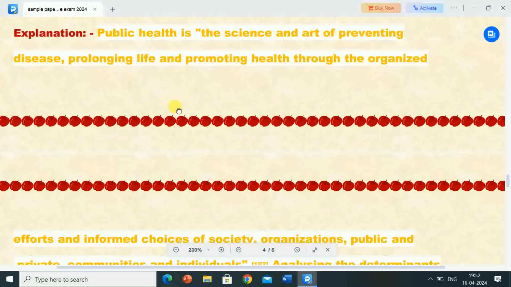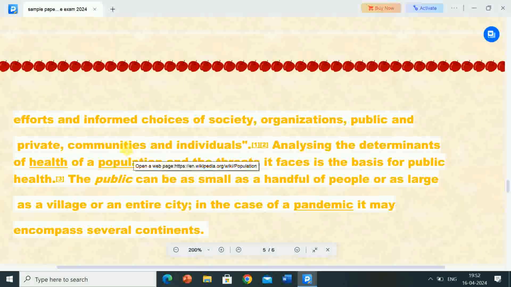Its explanation is: public health is the science and art of preventing diseases, prolonging life and promoting health through the organized efforts and informed choices of society, organizations, public and private communities, and individuals. Analyzing the determinants of health of a population and the threats it faces is the basis for public health. The public can be as small as a handful of people or as large as a village or an entire city. In case of a pandemic, it may encompass several continents.